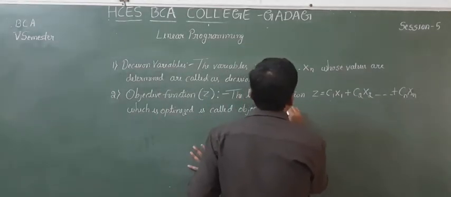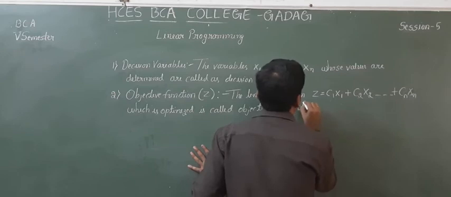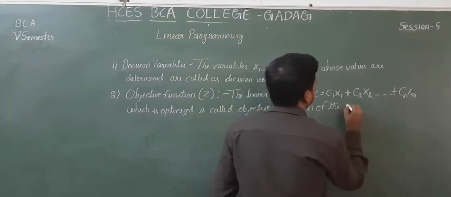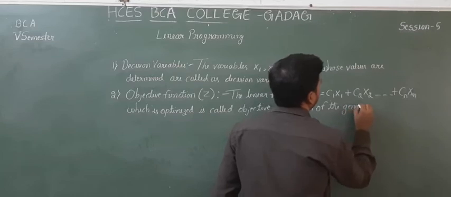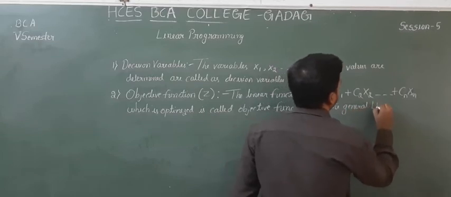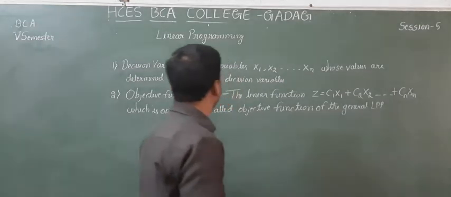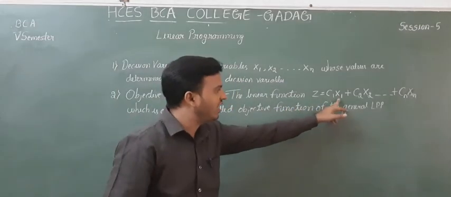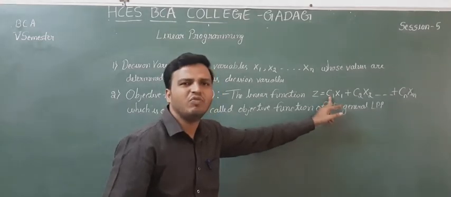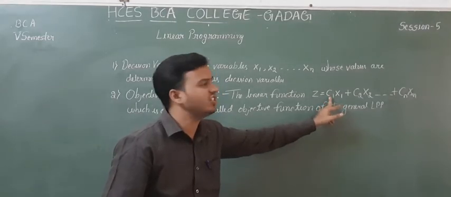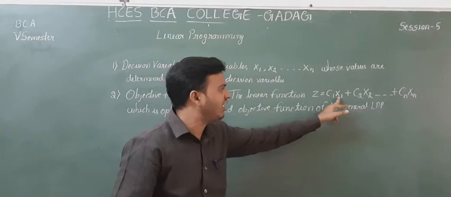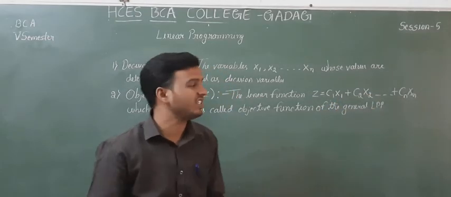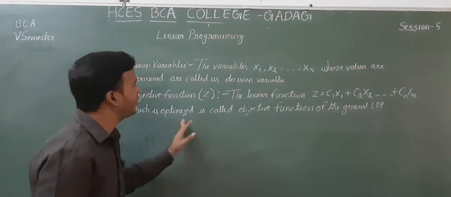Here the objective can be determined like that: c1 x1 plus c2 x2 up to cn xn, which is optimized.